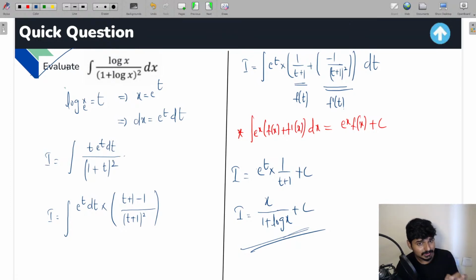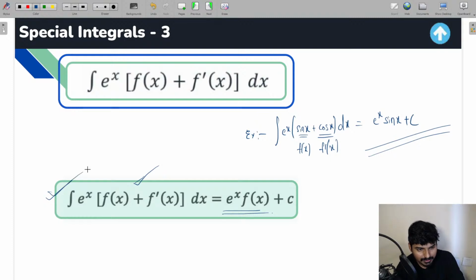So I hope this question is clear for all the students out there. In this question, first we have modified the question into this particular form, and from here I modified the question into this particular form. Directly using the result of this, we got the solution. So in this way, you can use this particular formula, guys. This is very important in the JEE examination, there were a good number of questions based upon this particular formula. So this question and this method, I hope it's clear for you.